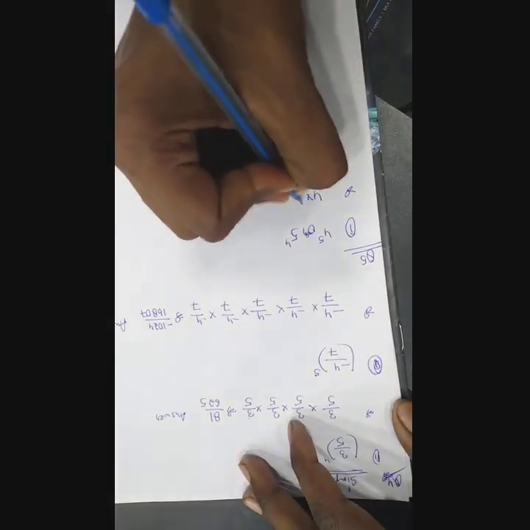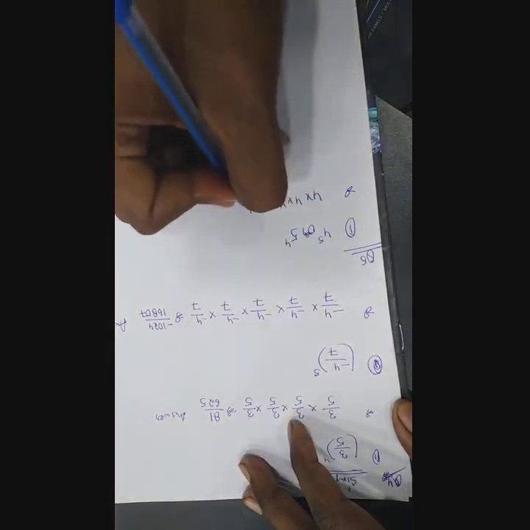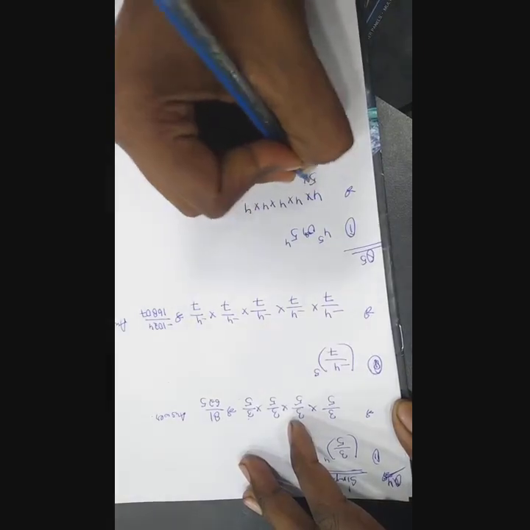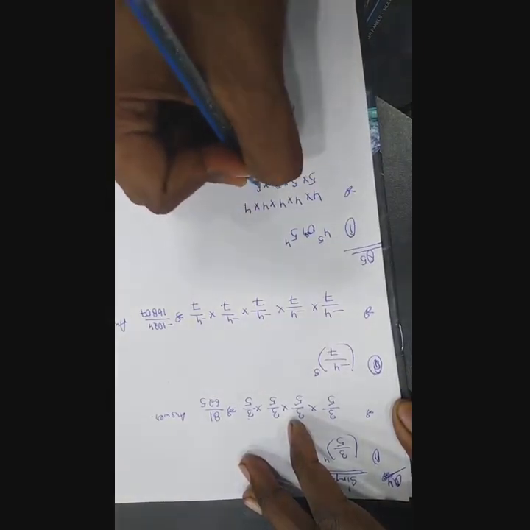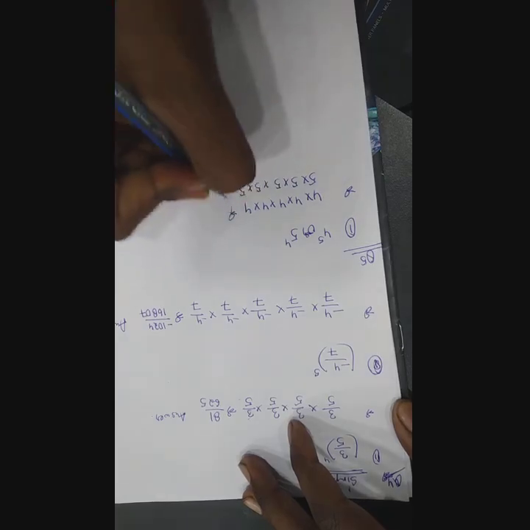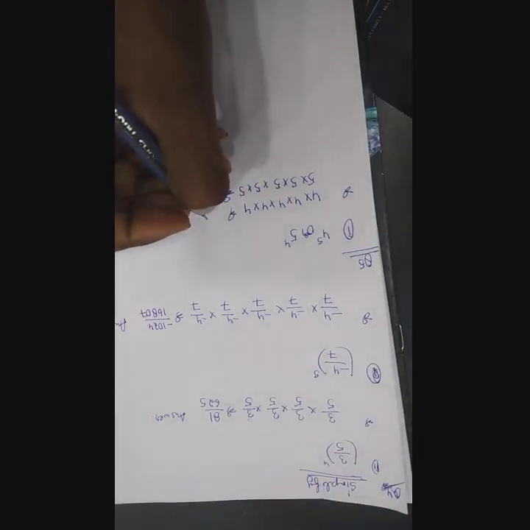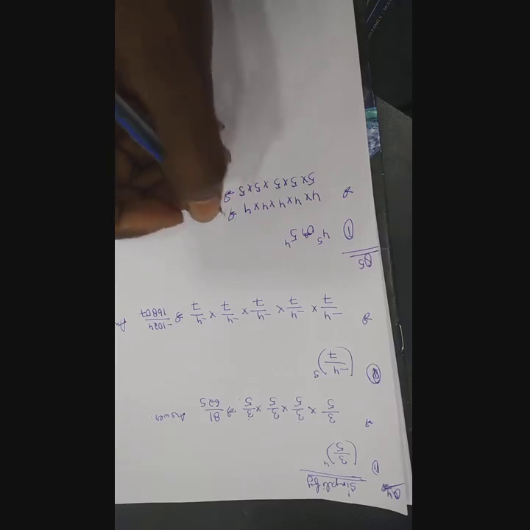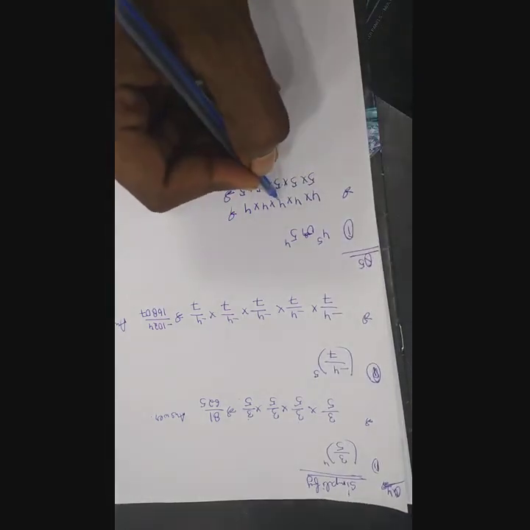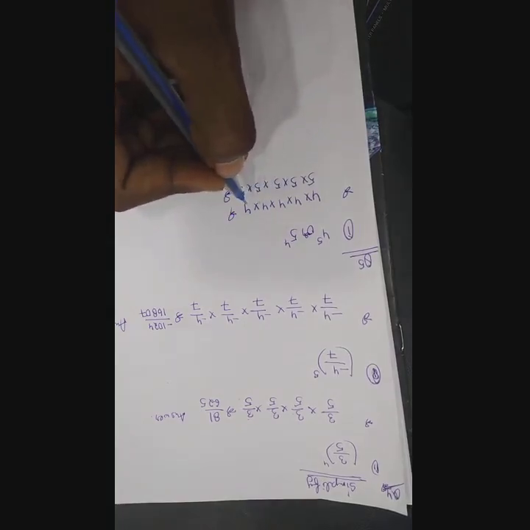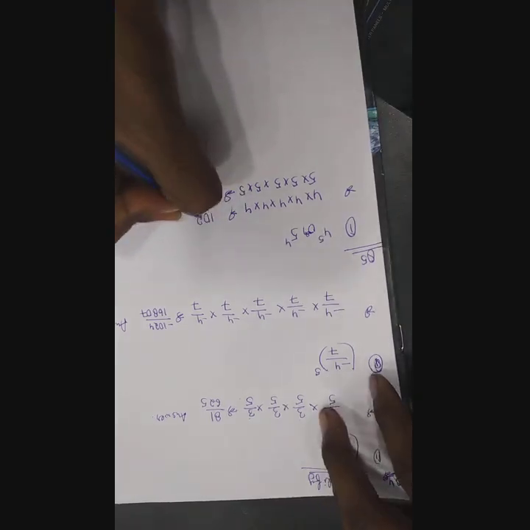Meaning 4 into 4 into 4 into 4 into 4, and then 5 into 5 into 5 into 5 into 5. Simply take out the value. What is the value coming over here? You just simply multiply. 4 fours are 16, 4 is 64, 64 into 4 is 256, and 256 into 4 is 1024.